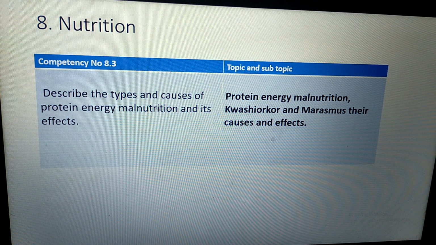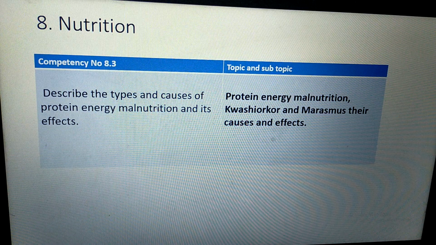Today's competency 8.3 and topic is protein energy malnutrition, where mainly we are focusing on two main types of malnutrition, that is Kwashiorkor and Marasmus. Apart from these, we are also seeing some other types of protein energy malnutrition diseases.